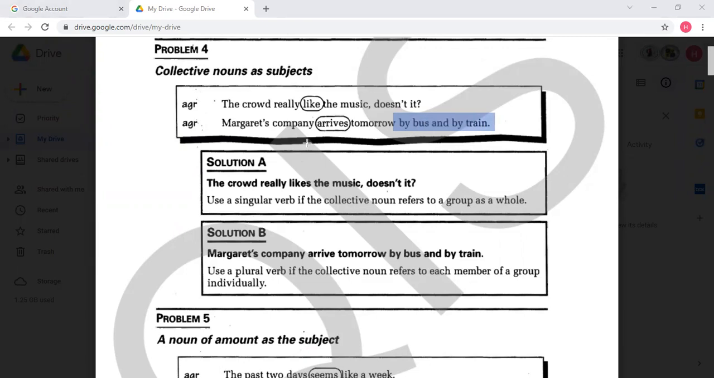Okay, so again, as I told you, this goes with all collective nouns. Examples are audience, police, army, company, school, class, crowd, and so on. Moving to another thing.